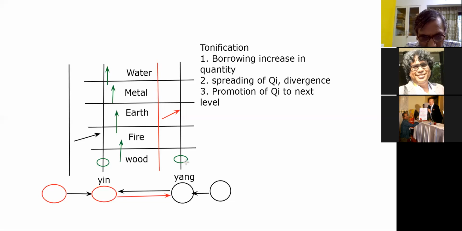Both these chi together, they work as a team to complete the process of the wood phase. Do you understand it? Wood phase, there are chi available at wood point on the yin meridian.